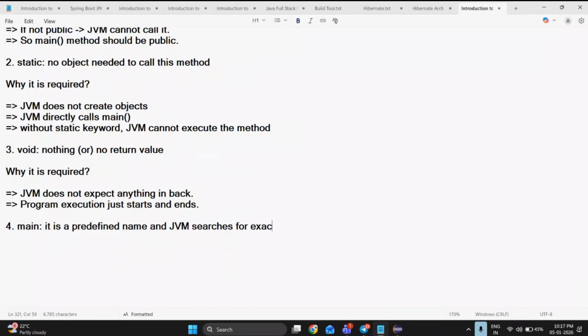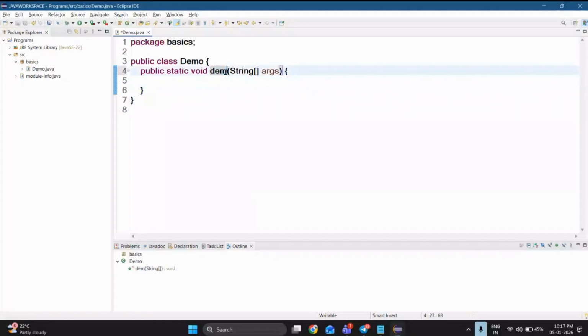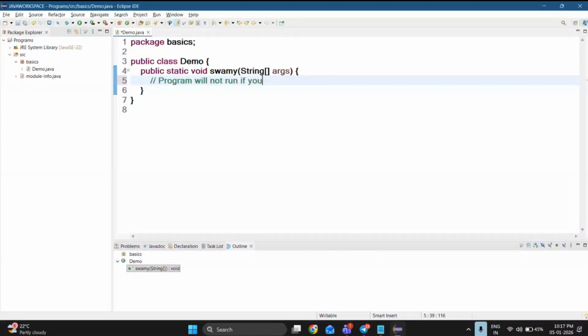What if instead of main, I replace main with demo, or rename main as Swami? I can tell you, your program will not run. The program will not run if you replace the main keyword with any other name. It should be main itself. To make sure that your program is running, it should be main only.